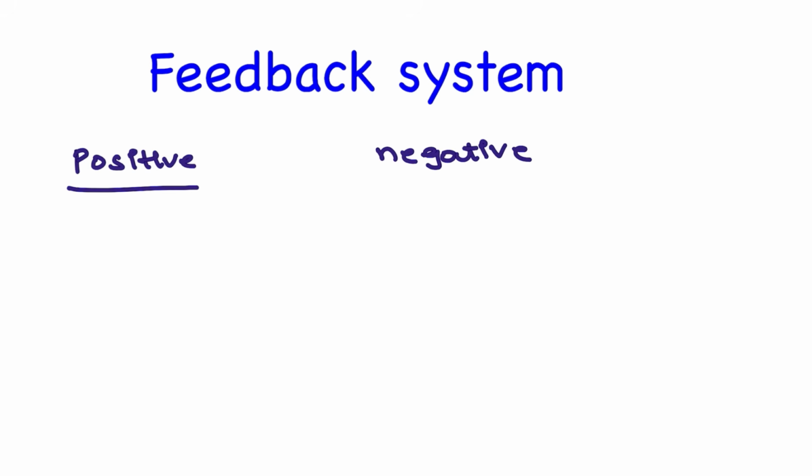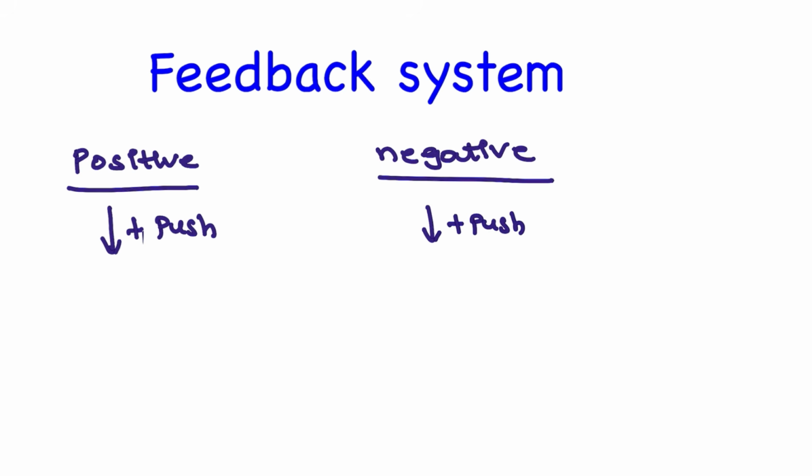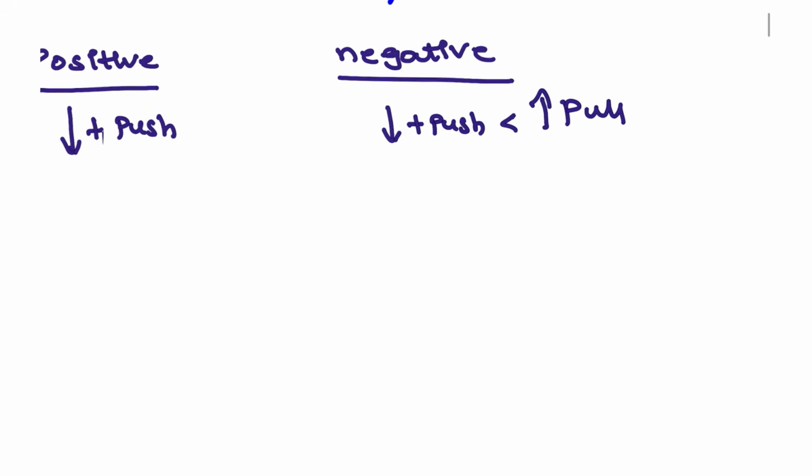First and foremost, we are going to discuss the feedback systems. We have the positive feedback system and the negative feedback system. What is meant by the positive feedback system? Positive feedback means it will push further. Whereas the negative feedback mechanism, it will push, but mostly it will pull back. Let's see an example.